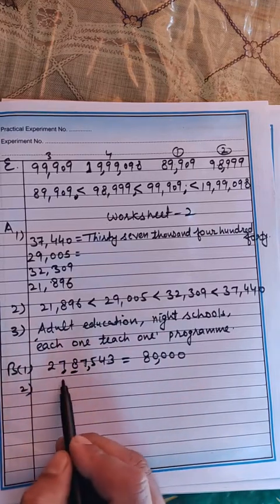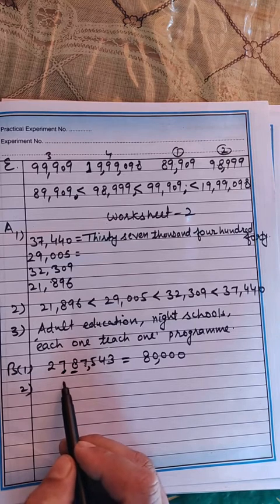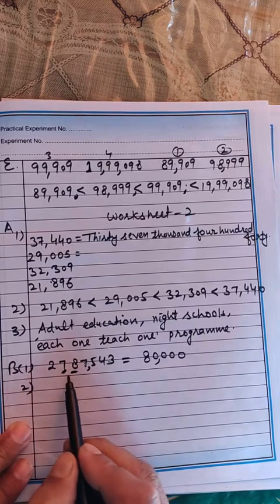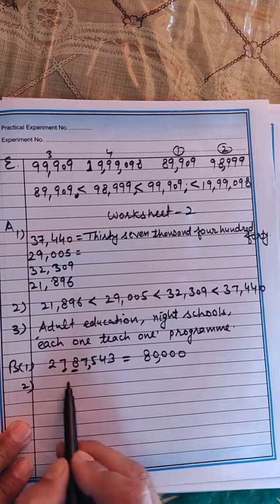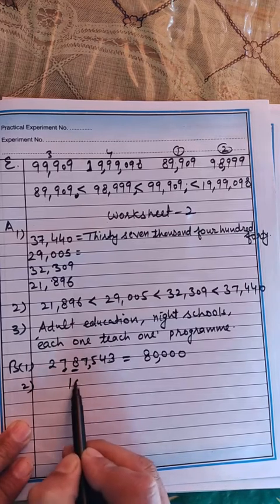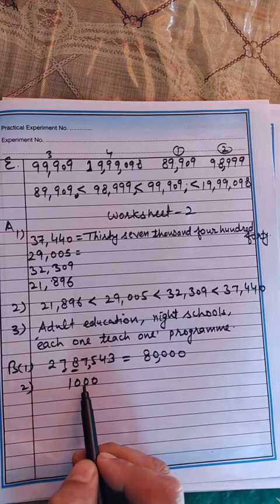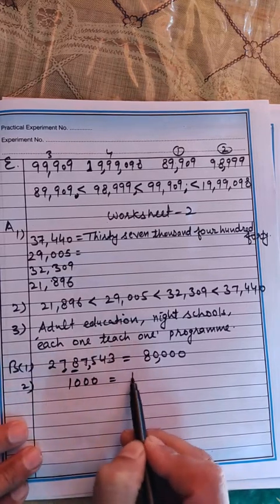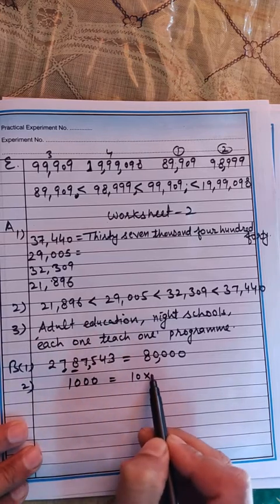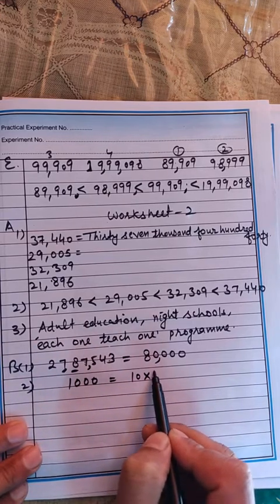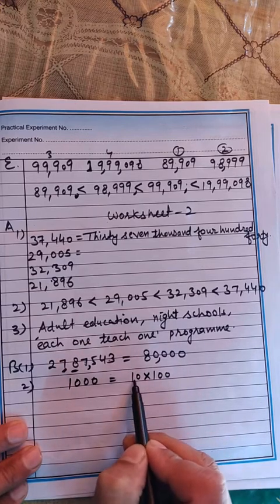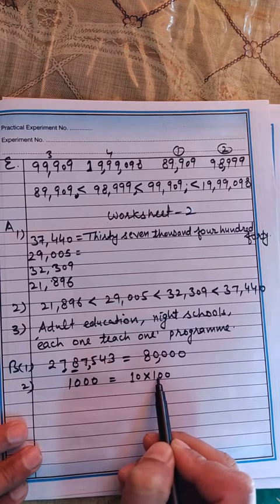Now the second part: how many tens make 1,000, okay beta. Try to understand this question. In your rough you can write 1,000. He is asking how many tens are contained in this number.